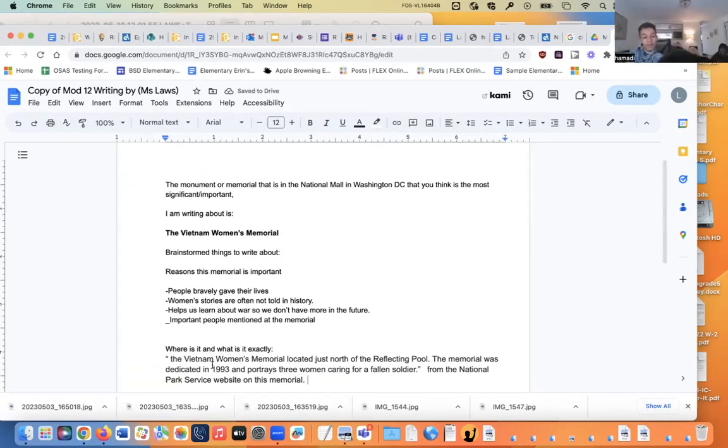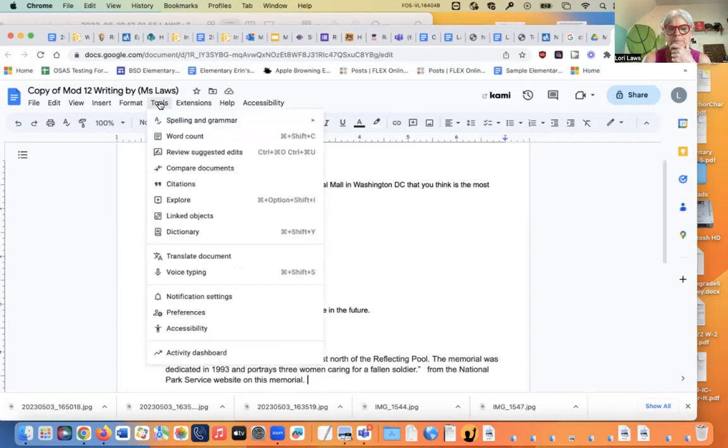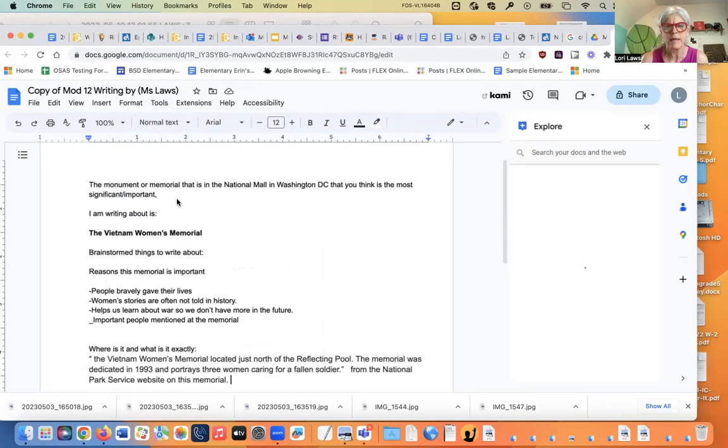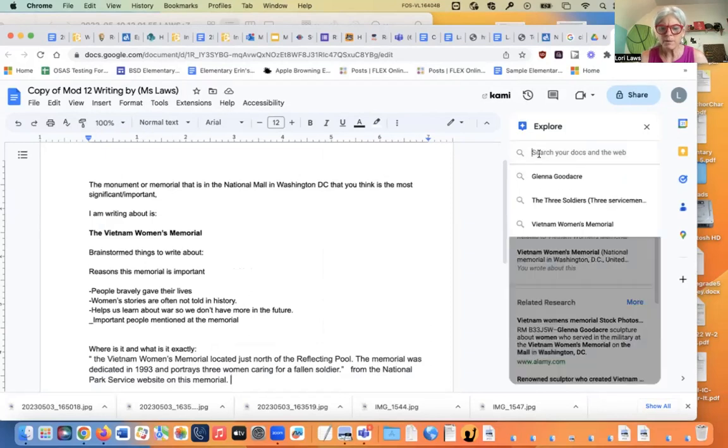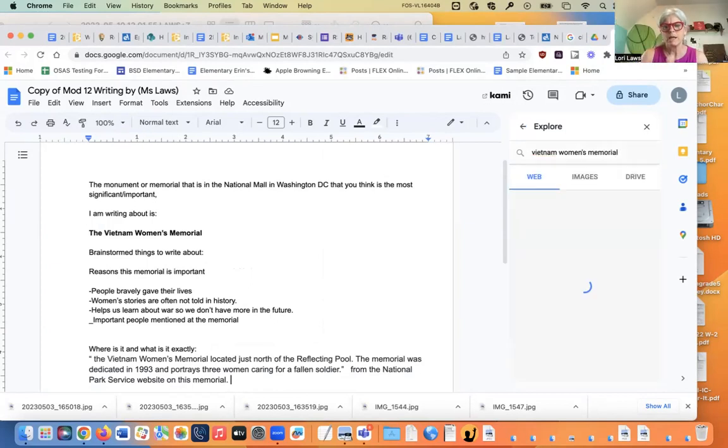Now, when I include this, I'm going to actually include where it came from. I can tell it like that, or I can do it a different way if I want to use the citation feature. If I want to use the tools, fancy, I can go to the tools and down to Explore. If I go to Explore, I'm going to be able to explore that topic. It says search your docs and the web, and then I put in Vietnam Women's Memorial, and it's going to pop up with some information.